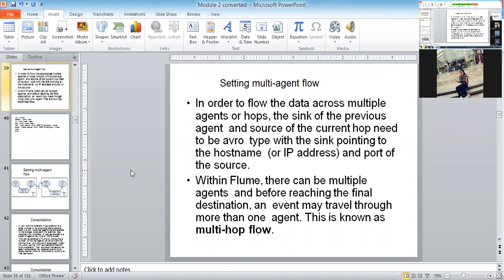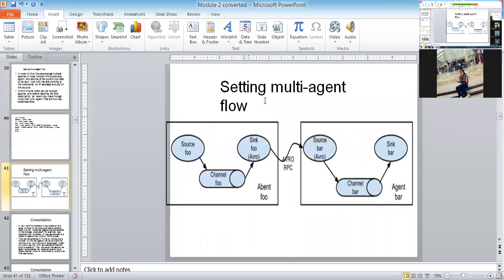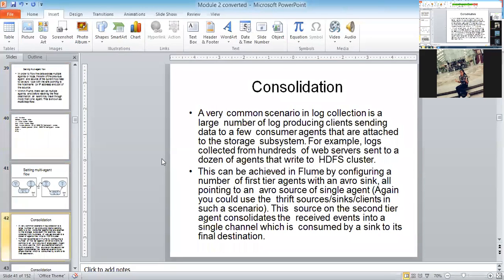So coming back, how to set up a multiple agent flow or multi-agent flow. We should have multiple hops, and you can store that information using the host name or the port name. Let us see with the diagram. This is how you can see setting up a multiple agent flow. What is the meaning of Avro? Source, sink, multiple data is coming. Avro is nothing but different kinds of data of type null, boolean, int, long, float, double, byte, strings. So these are different kinds of data.